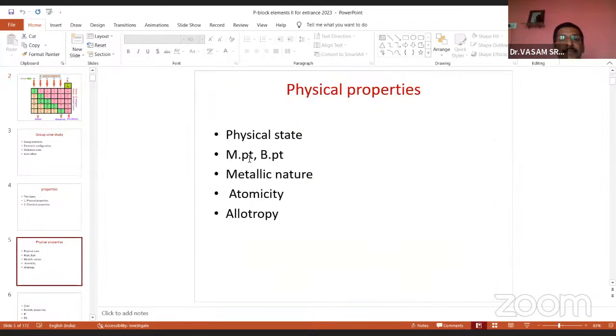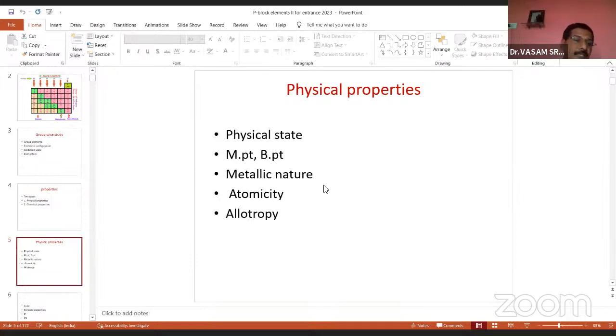And the next one, melting point and boiling point. For example, in the 4A group, among the allotropes of carbon, diamond exhibits the highest melting point, around 4,200 degrees centigrade. If you take helium, it is minus 2.2 kelvins. These depend upon the bonding nature in the element, so the melting point and boiling point also differ. That is the melting point and boiling point.